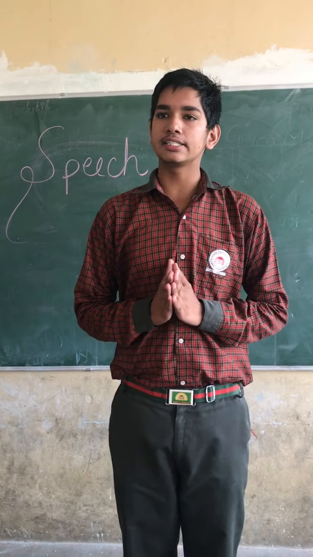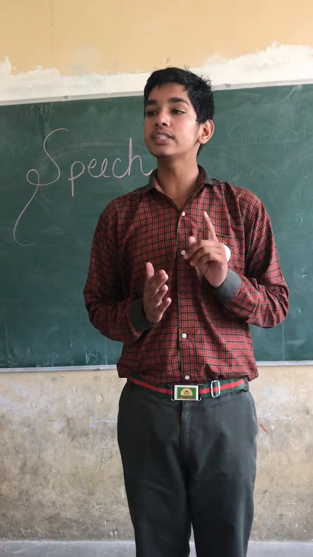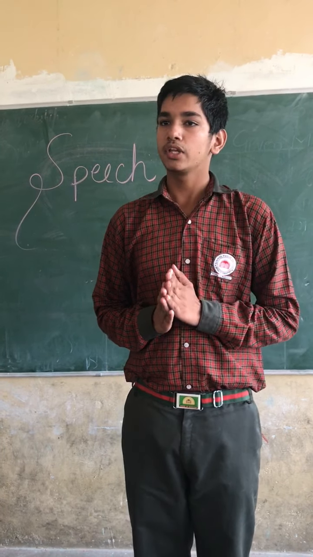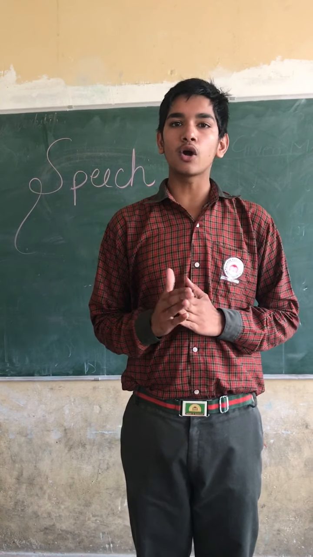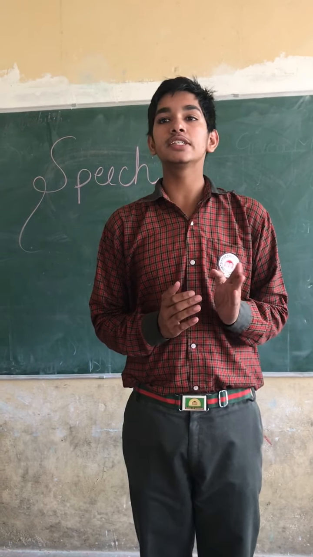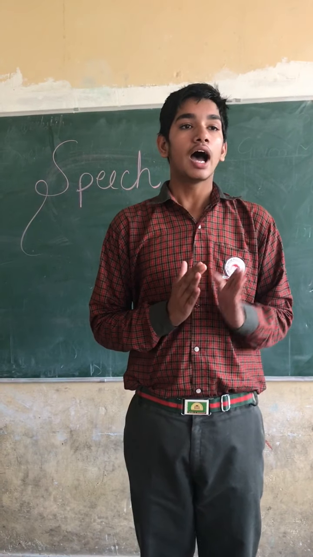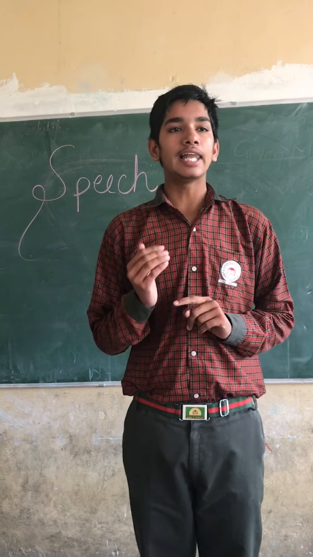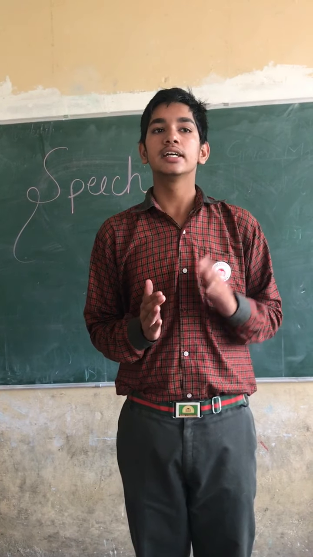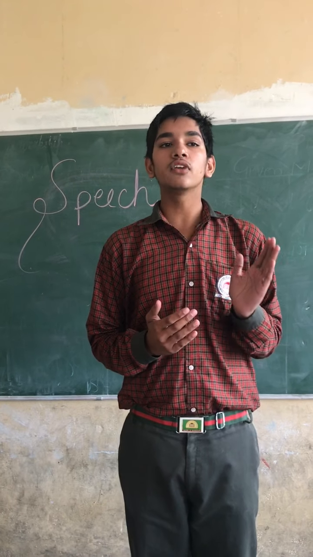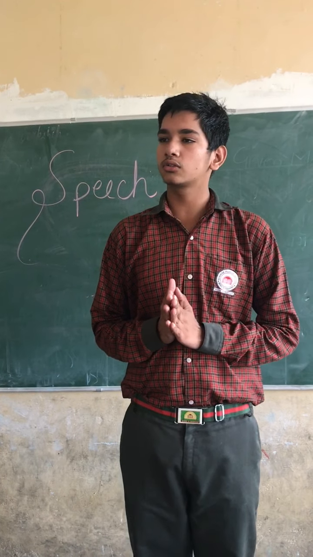Now about 1D shape. A shape or figure which has only one dimension is called a 1D shape. Today we are learning about lines, which are 1D shapes. Now about 2D shape, meaning two-dimensional figures. A shape or figure which has two dimensions, length and breadth. For example, triangles, squares, parallelograms, quadrilaterals are all examples of 2D shapes.